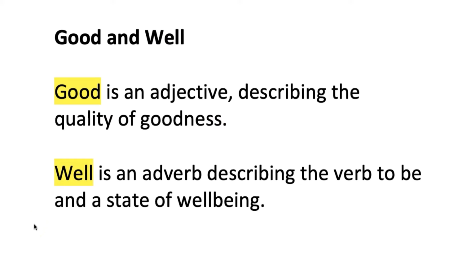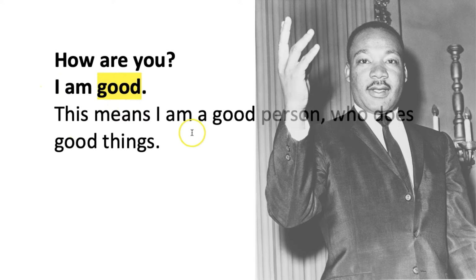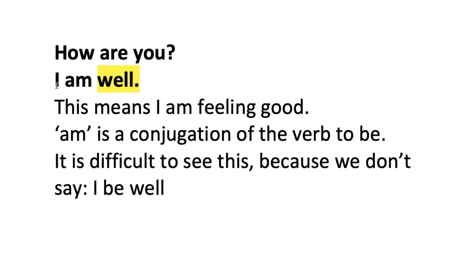Coming in at number 2, good and well. Good is an adjective describing the quality of goodness, whereas well is an adverb describing the verb to be and a state of well-being. Let's see what this means. If somebody asks you, how are you? And you reply, I am good, this means that you are a good person who does good things. However, if you reply, I am well, this means that you are feeling good because am is the way we conjugate the verb to be. It's difficult to see this because we don't actually say, I be well. But that's what we mean when we say I am well.